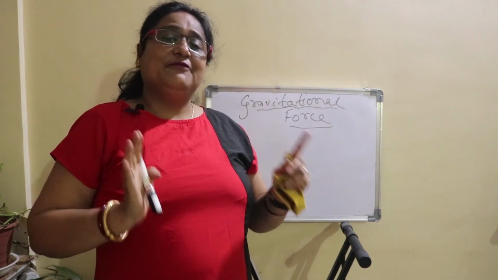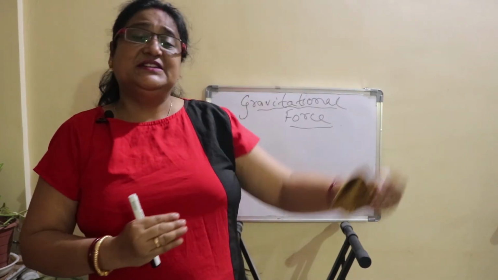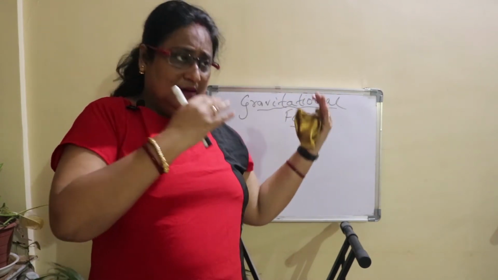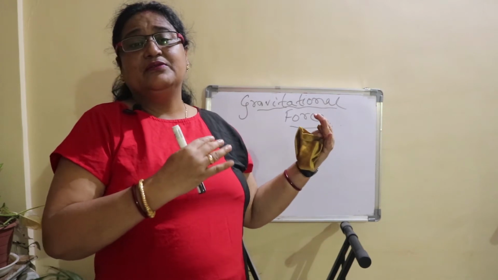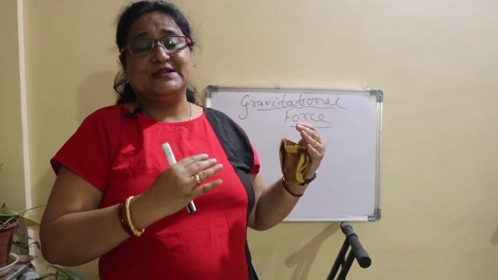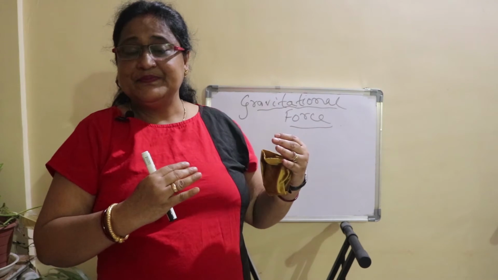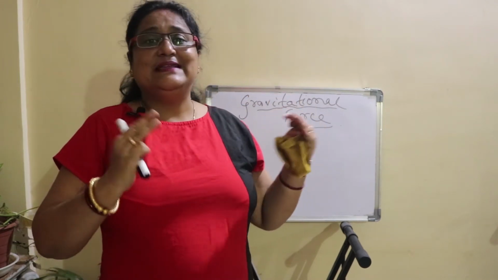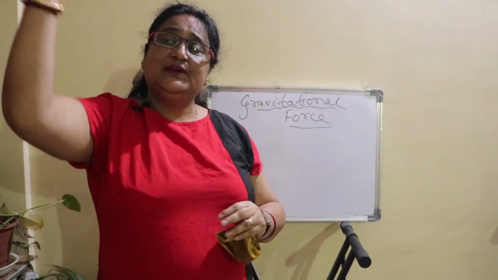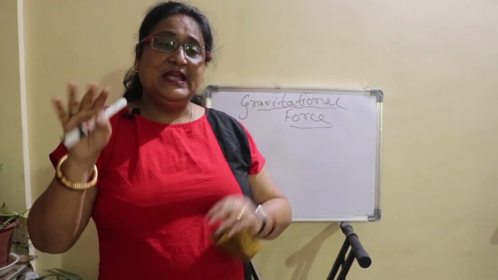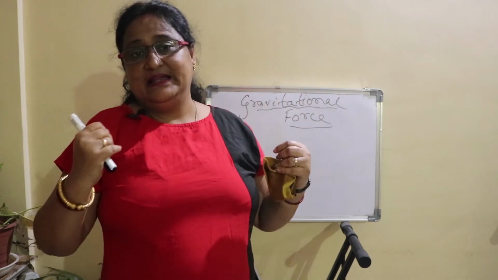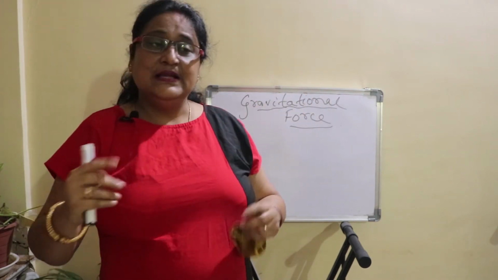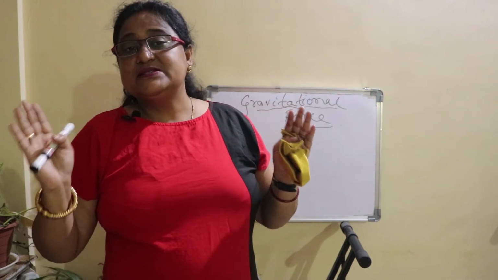This idea was introduced much earlier, before Sir Isaac Newton, by Johannes Kepler. He was a German scientist. He gave three postulates. I won't call it a theory or a theorem because he could not prove his theory himself. He only introduced his idea, so that's why I use the term postulate. He gave three postulates which we term Kepler's laws.